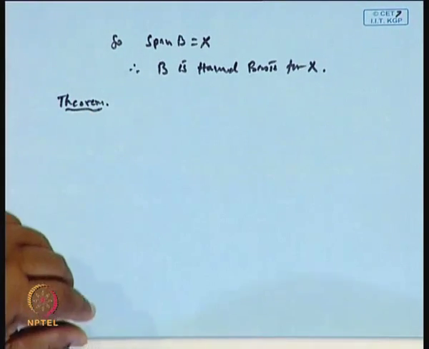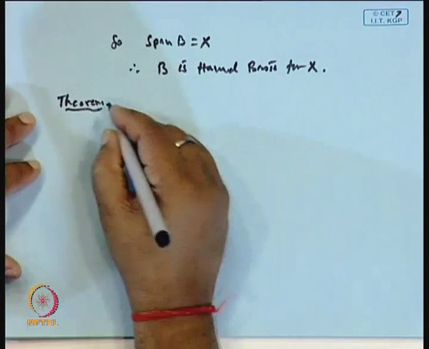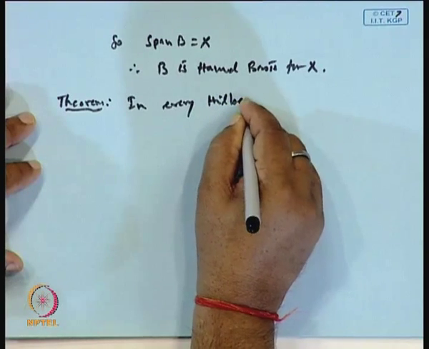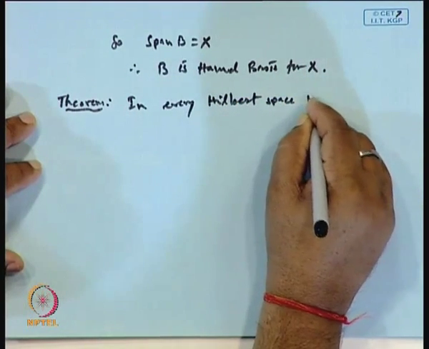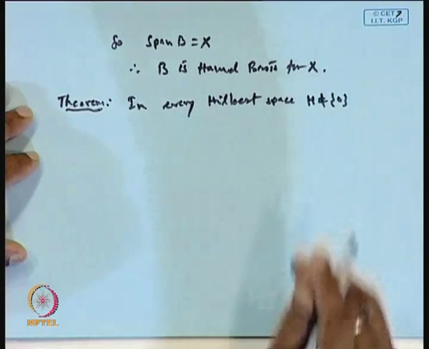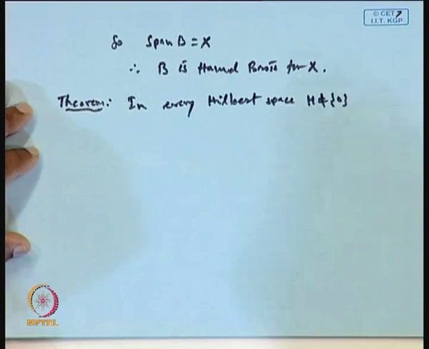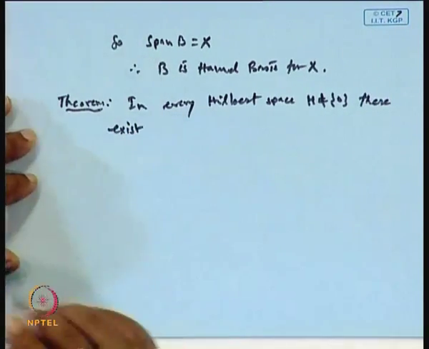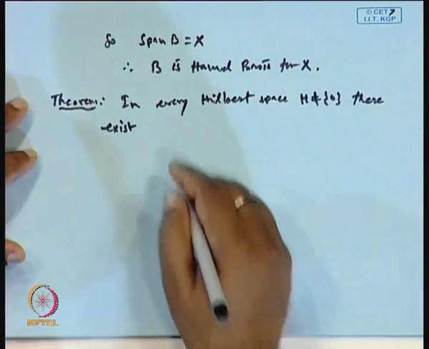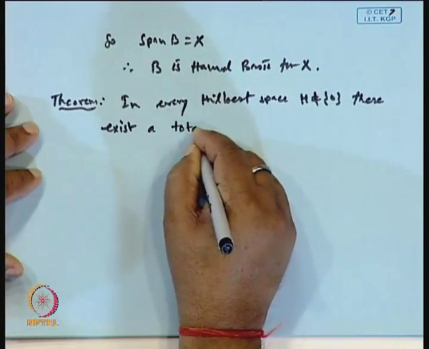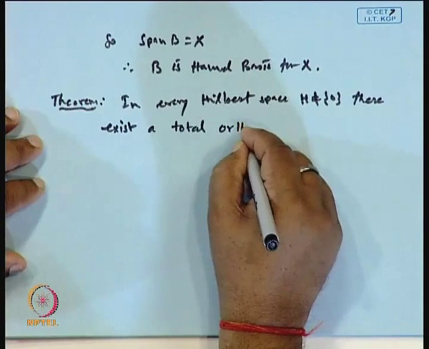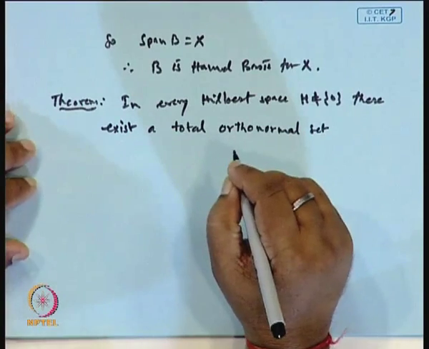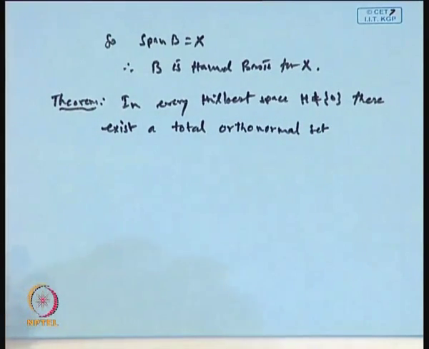The result is: in every Hilbert space H which is different from the singleton set {0}, there exists a total orthonormal set. What is a total orthonormal set?